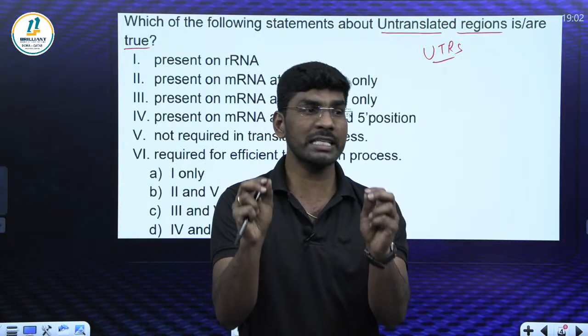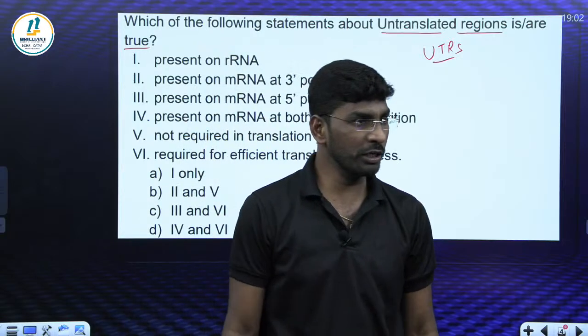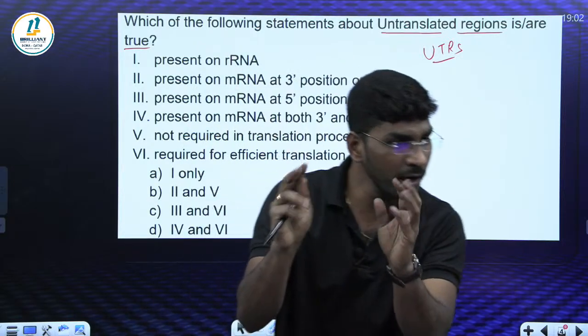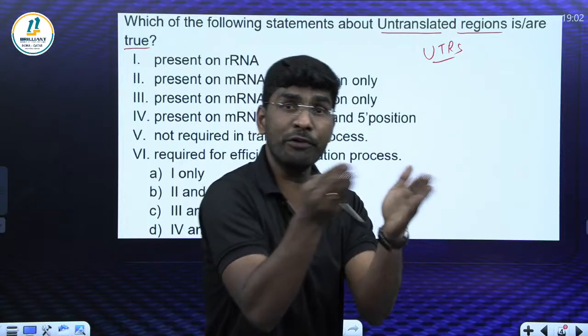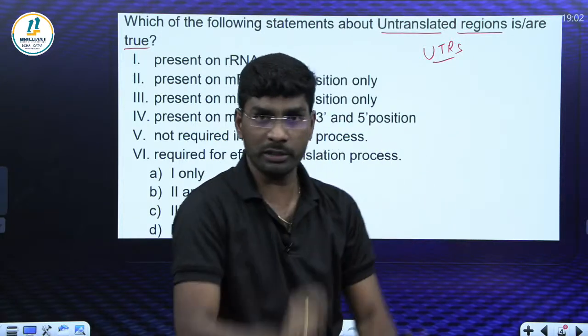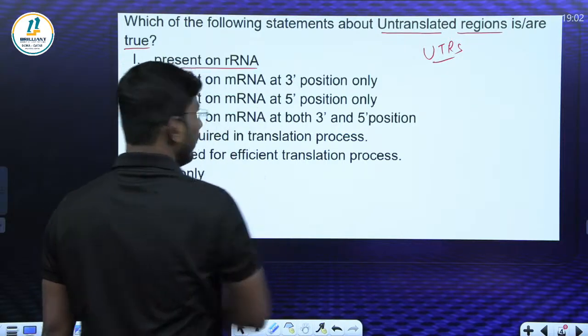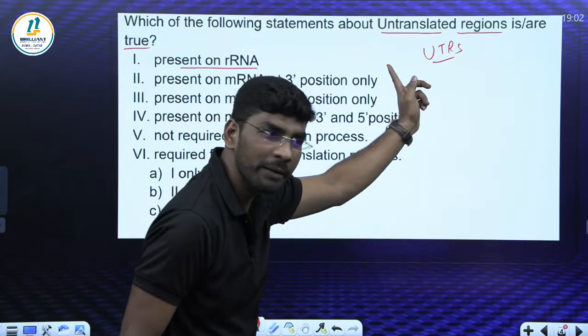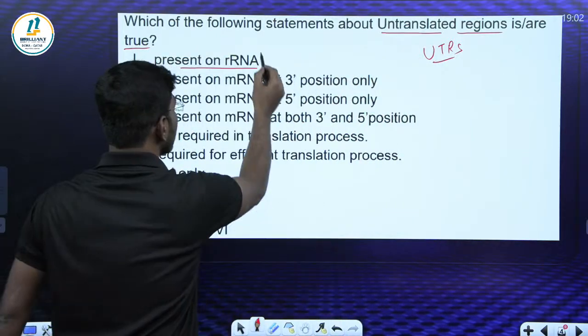Tell me, untranslated regions are seen in where? mRNA, right? Now look here. Where is this untranslated region? Before the start codon and after the stop codon, correct? Then look at the first option: present on rRNA. Is this rRNA or mRNA? It is mRNA, right? So this is not correct.